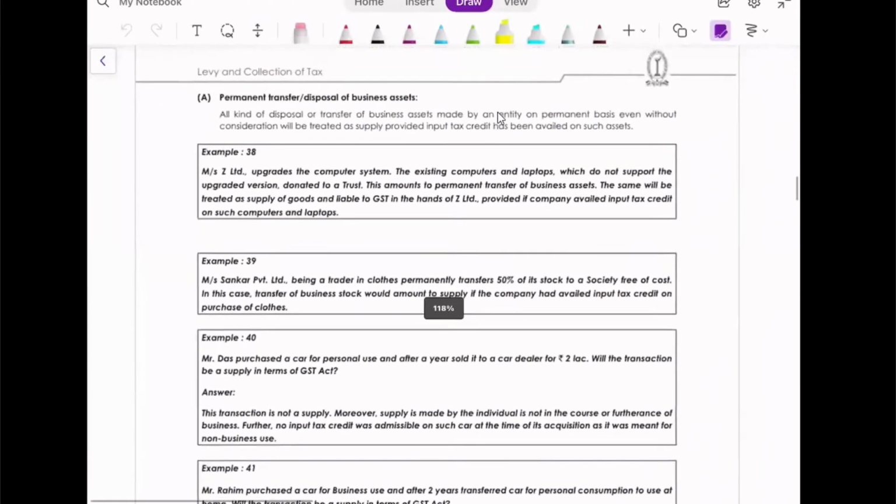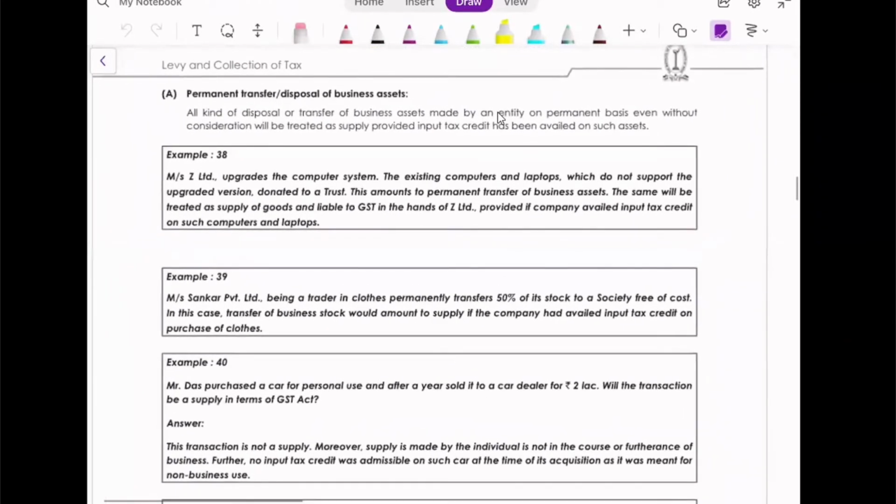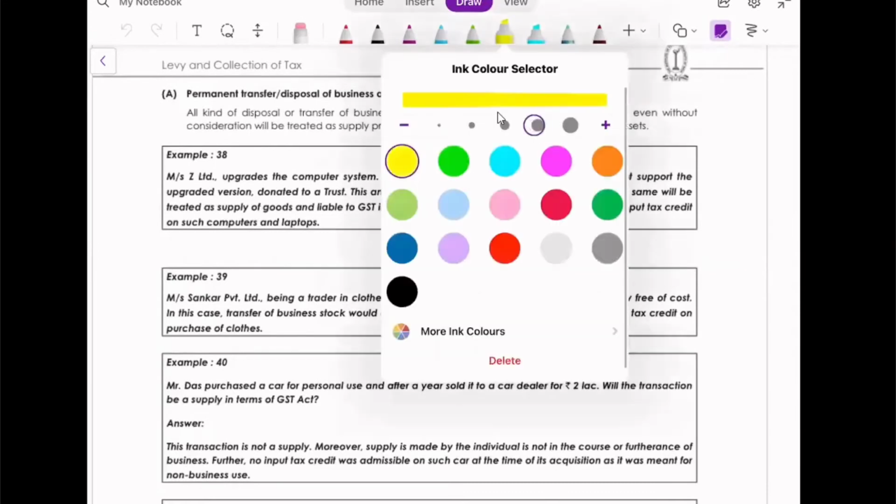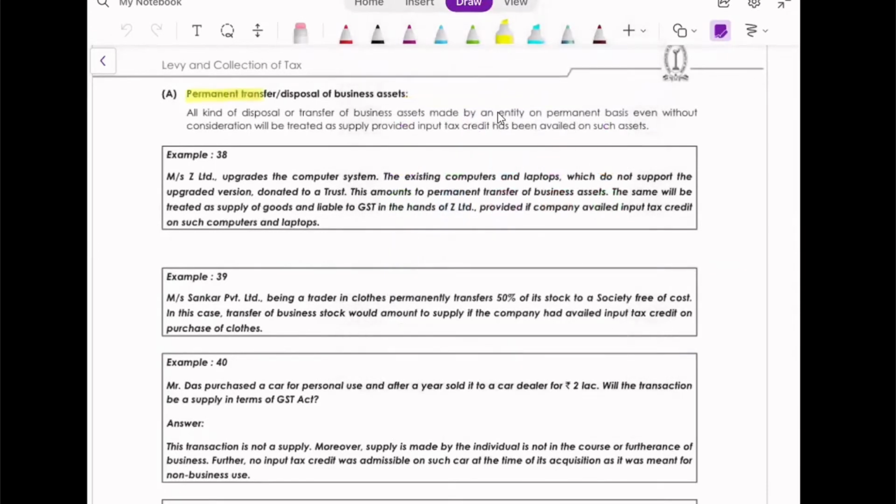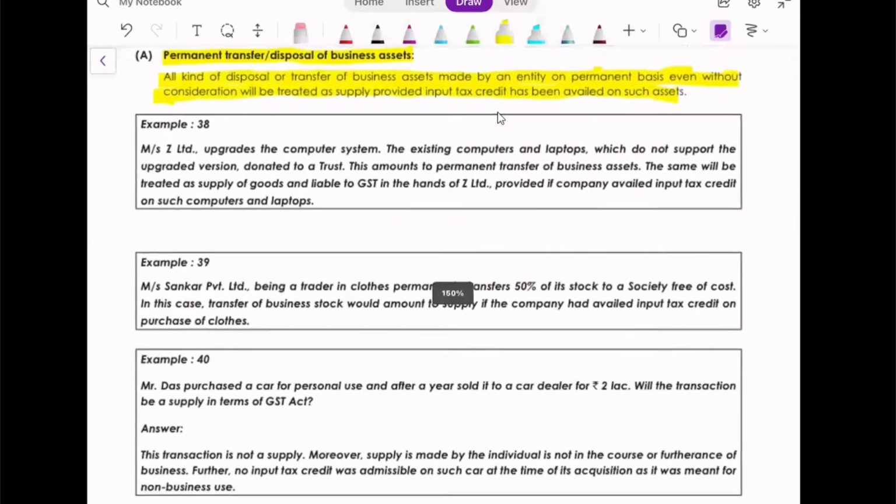So you guys got what para 1 means to say: permanent disposal or transfer of business assets. All kinds of disposal or transfer of business assets made by an entity on a permanent basis, but not on a temporary basis, even without consideration, will be treated as supply, provided input tax credit has been availed on such assets. Okay, so let's see a few examples. Things will be much clearer to us.